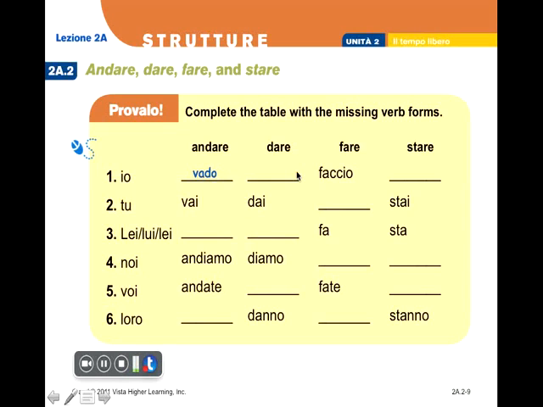So at home, complete the table, practice learning the verbs, practice the idiomatic expressions that are listed.